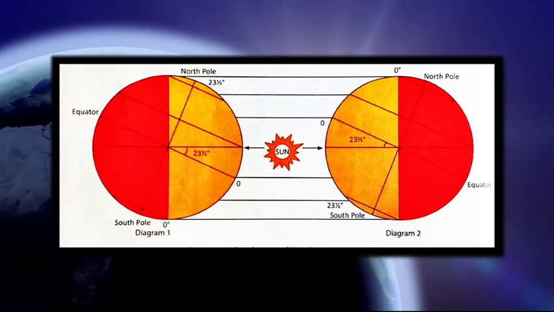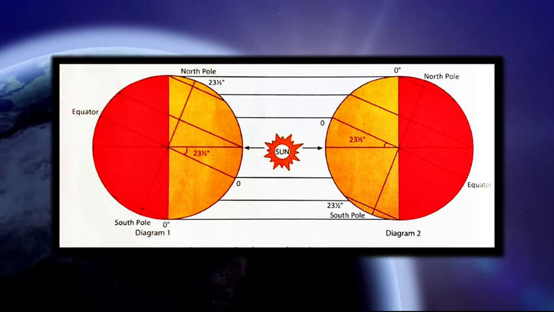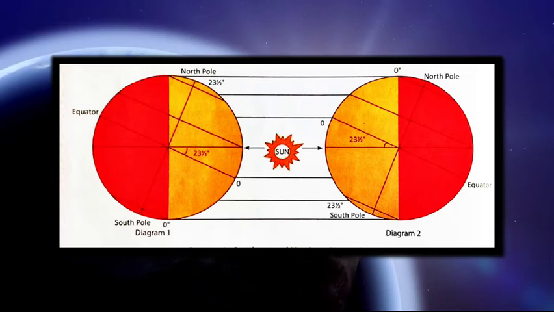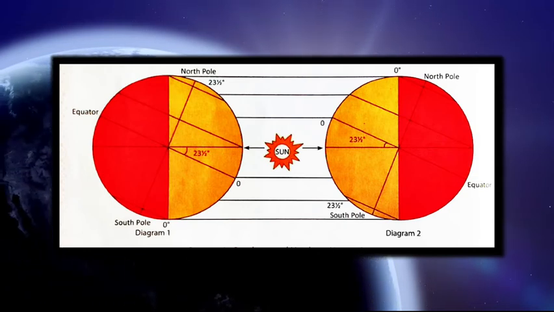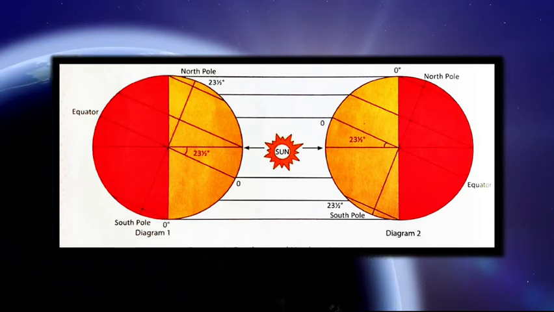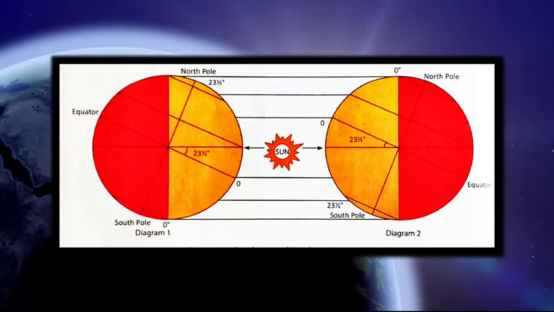See, first you see diagram number 1. If you look at diagram 1, you will see that the north pole leans towards the sun. Therefore, the northern hemisphere receives the direct rays of the sun and has summers, while the southern hemisphere receives slanting rays and has winters.